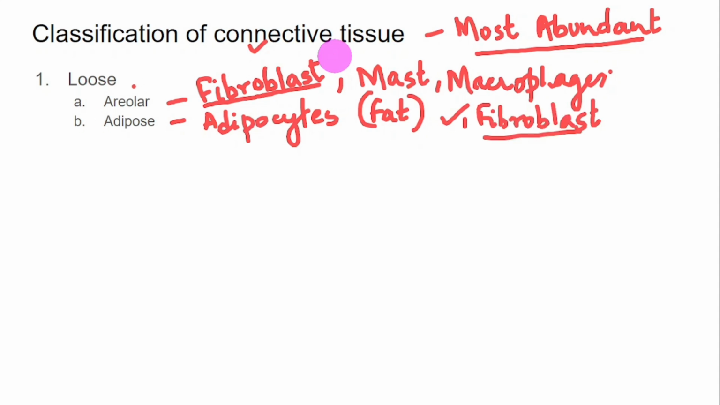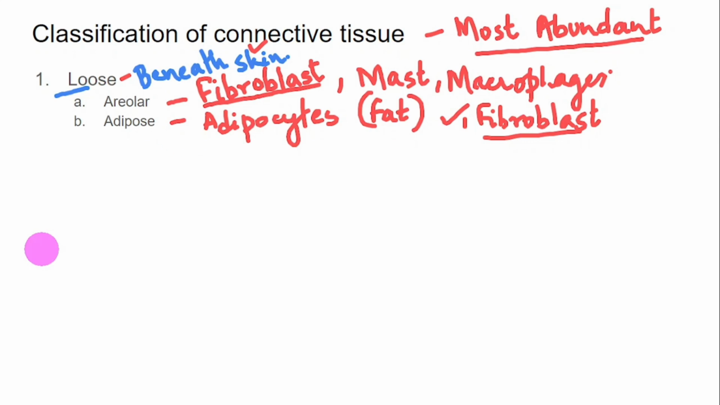Both these loose connective tissues are beneath the skin. These cells are also secreting ground substance. So in loose connective tissue, the percentage of the ground substance will be more, and this is the reason why it is loose. It is a semi-fluid tissue type.